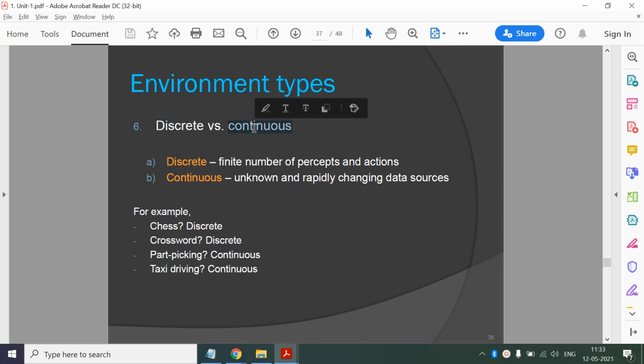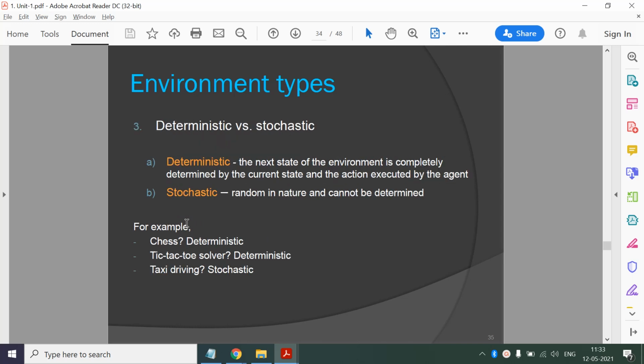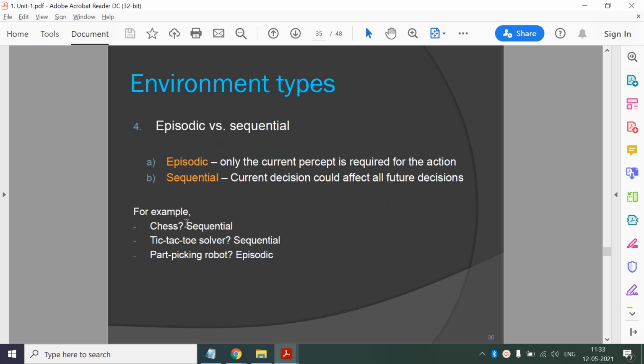Discrete versus continuous. In discrete, we have a finite number of percepts and actions, and in continuous it is unknown, with rapidly changing data sources. So here which one is easier to work in? Discrete one, right?